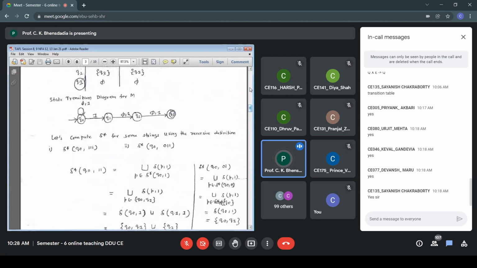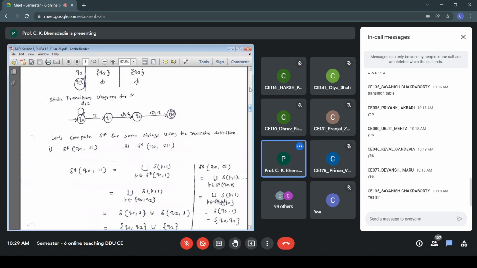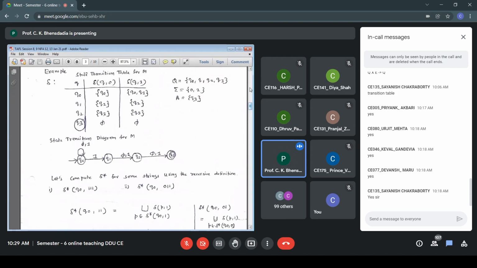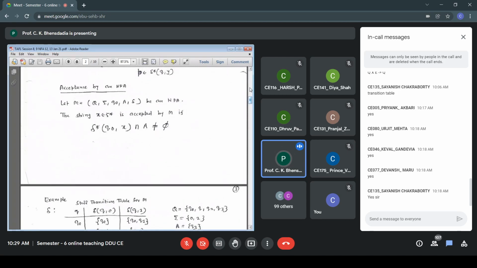I have computed delta star Q001. Again, 0 1 I split as 0 and 1, string and symbol. So I need to compute delta star Q00, P belonging to delta star Q00, delta P1. For a string of length 1, delta star Q00 is the same as delta Q00. From the table, the Q00 answer is Q0.